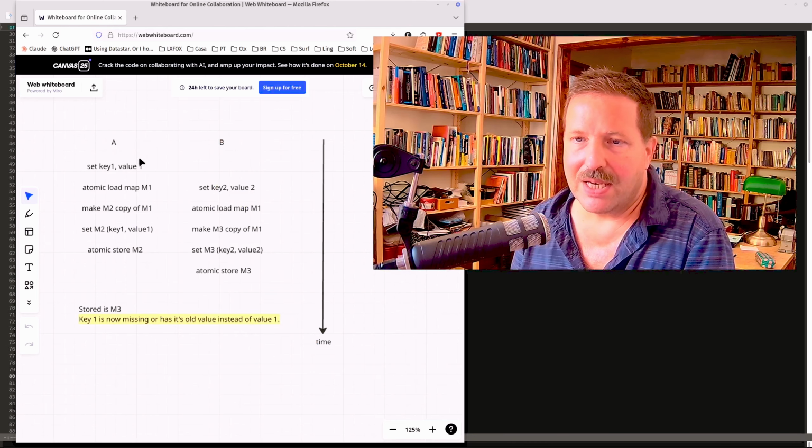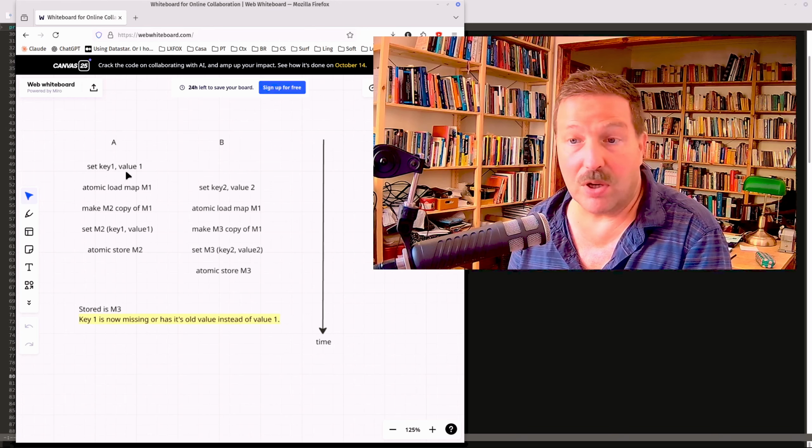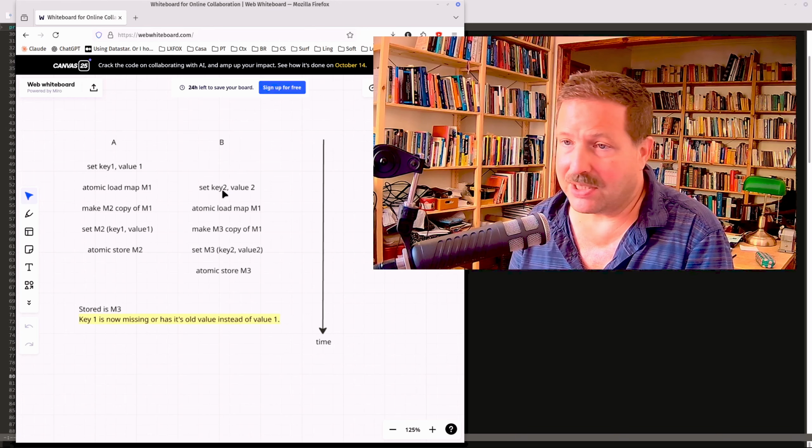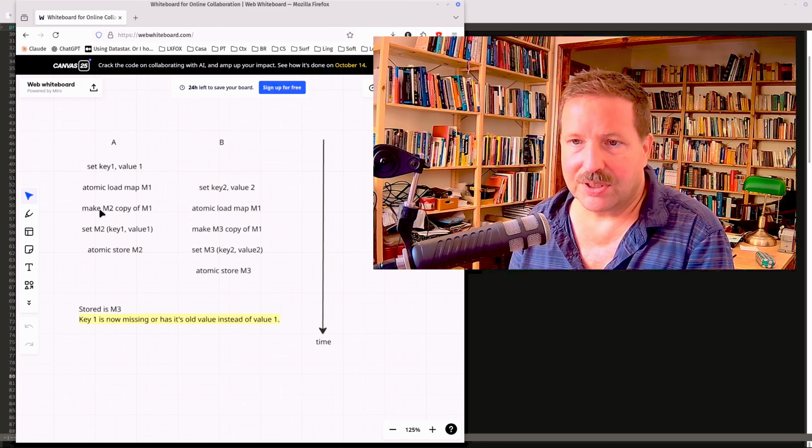In this diagram, you have time going down. A and B are goroutines. Now A is a bit faster. It's supposed to set key 1 to value 1. B is supposed to set key 2 to value 2. Now A loads atomically, of course. Then it makes the copy.